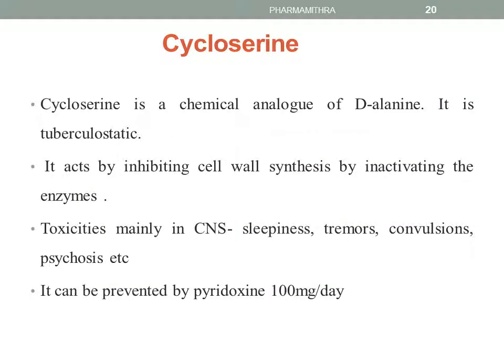Cycloserine. This is a chemical analog of D-alanine. It is tuberculostatic and it acts by inhibiting cell wall synthesis by inactivating the enzyme. Toxicity mainly involves the CNS, that is sleepiness, tremors, convulsions, psychosis, etc. And it can be prevented by pyridoxine administration, 100 mg per day.